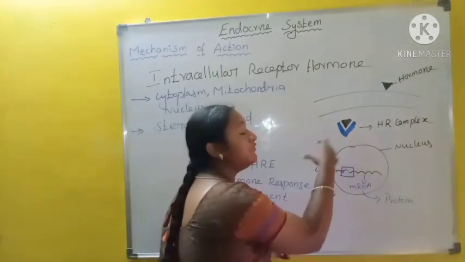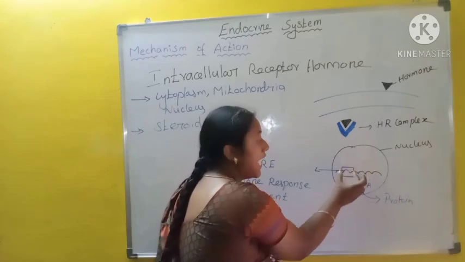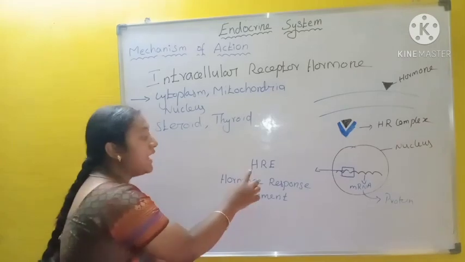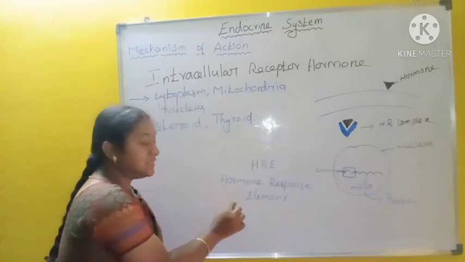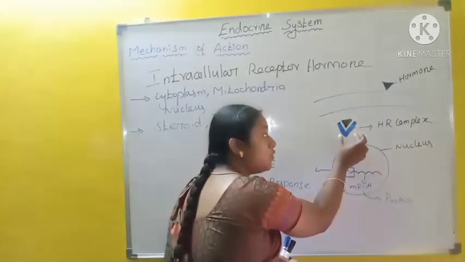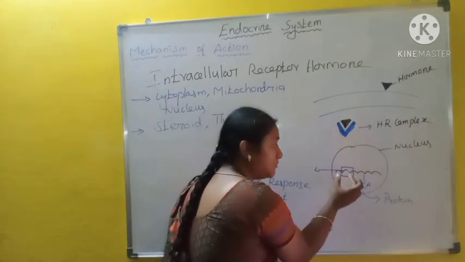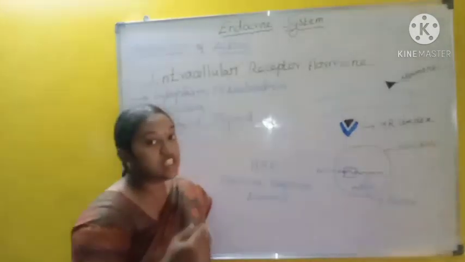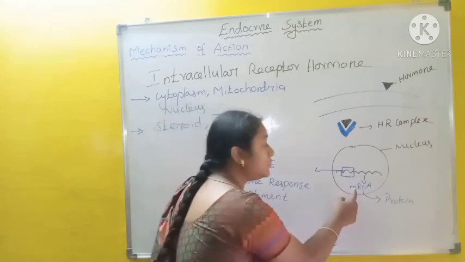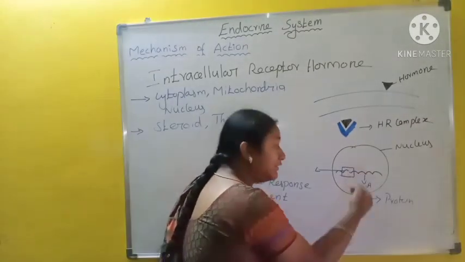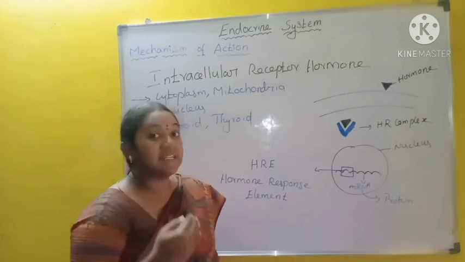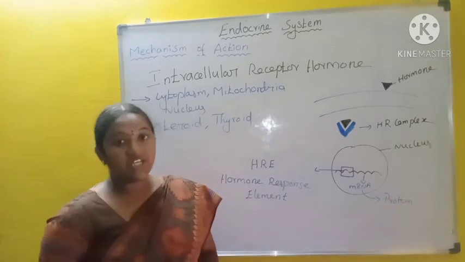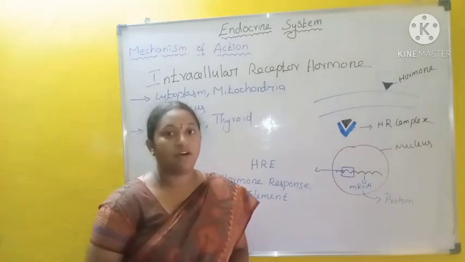When this complex is formed, it transfers into the nucleus and binds with a particular segment of the DNA. That segment is called HRE, that is hormone response element. When the hormone receptor complex binds with the hormone response element, the DNA initiates the transcription, that is it produces mRNA. This mRNA diffuses into the cytoplasm and translation is initiated, producing protein. This protein initiates or triggers the particular function of the cell.